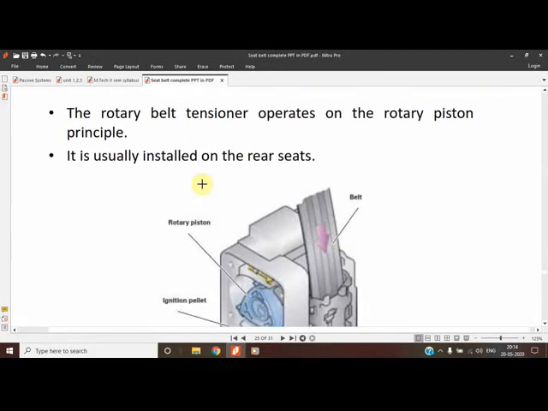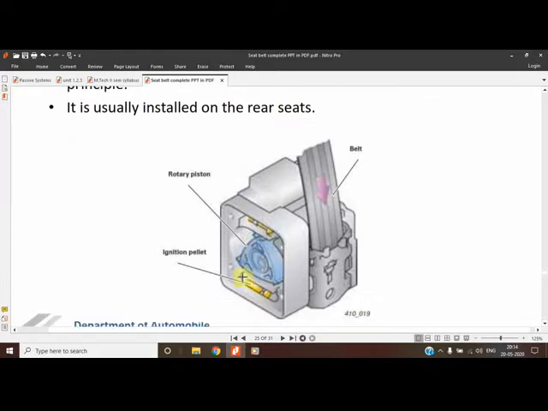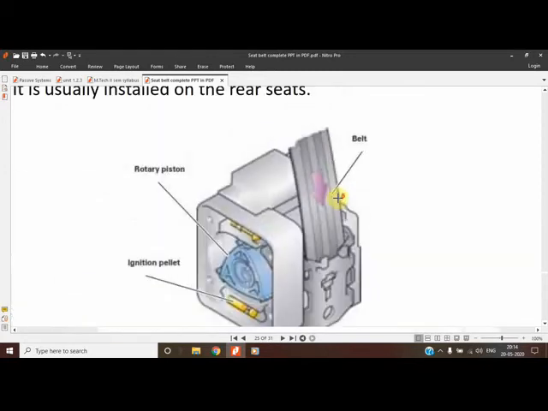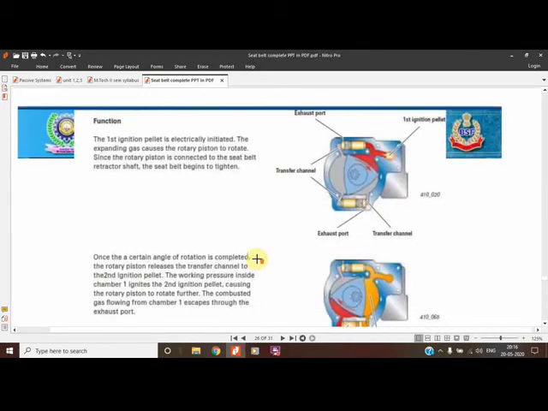In this, a rotary cam type rotor is there, a rotary piston is there, and the rotary piston rotates, and one by one the propellant gets ignited. By the movement of the rotary piston, the belt retracts. By the arrow you can see, this is the arrow, and the belt retracts. And when and how it starts will be shown to you. So the mechanism will be shown to you, how it works.